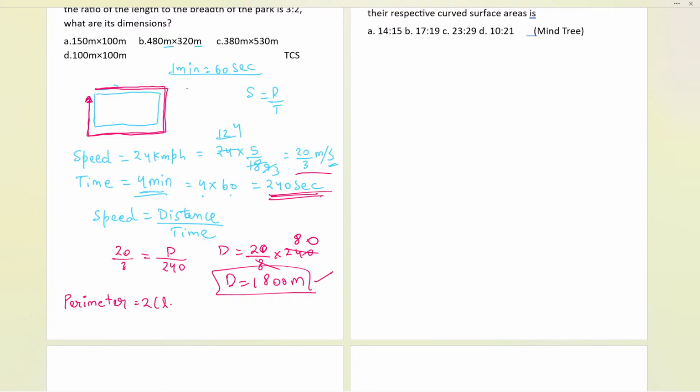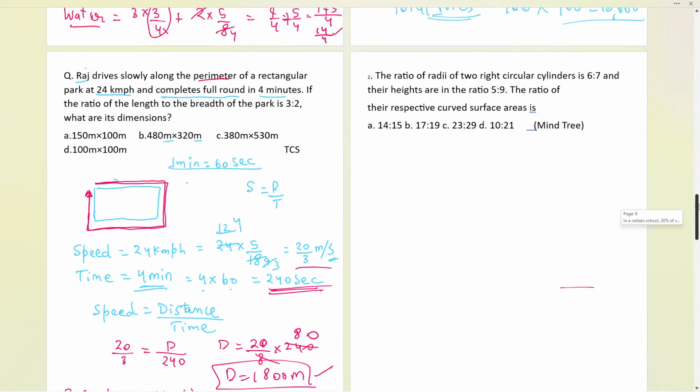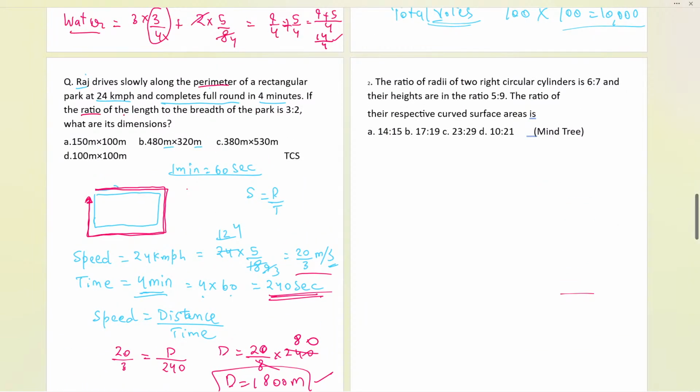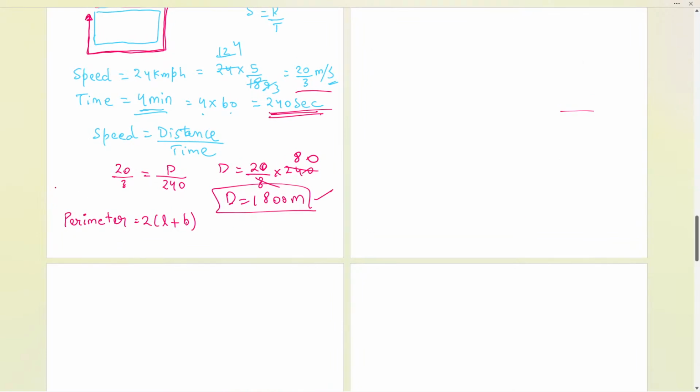There is also a ratio given in the question: the ratio of length to breadth is 3:2, and we need the dimensions. So I can take them as 3x and 2x, where x is the common factor.